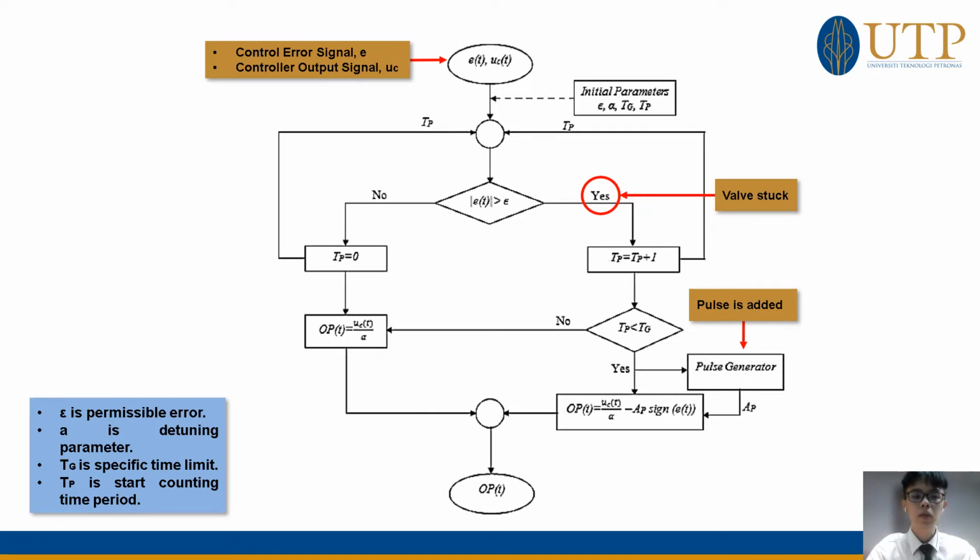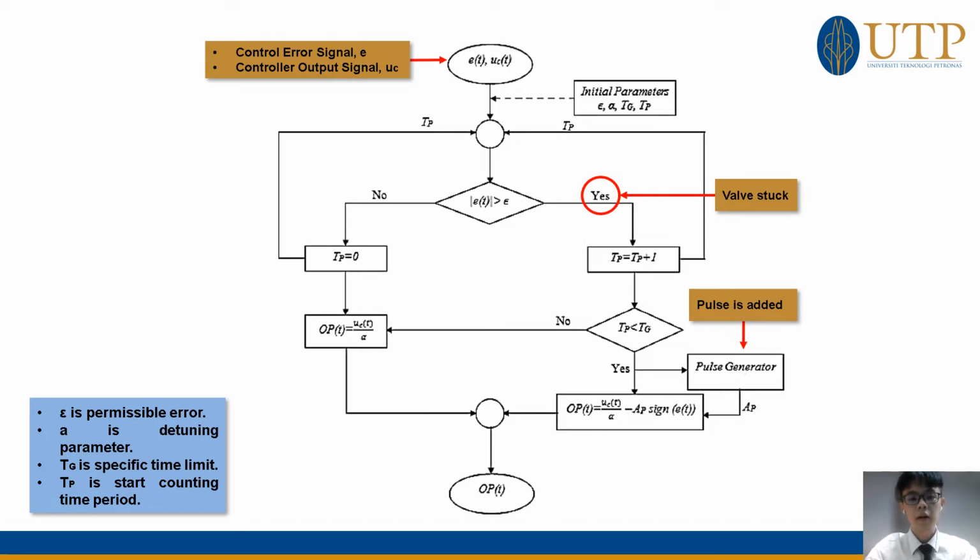This algorithm shows how the novel compensation method works. Two input signals will enter the compensator. The system will check whether the error signal is greater than the predefined threshold epsilon. If the control error is less than epsilon, the TP, which is the start counting time period, will be 0 and proceed to the output with the equation dividing by the detuning parameter.